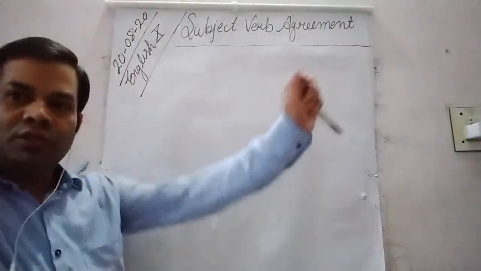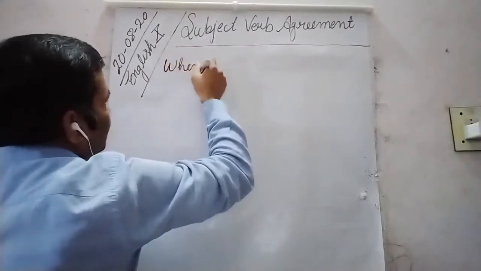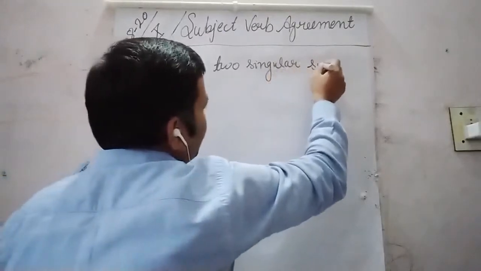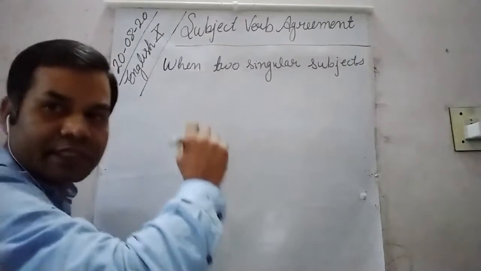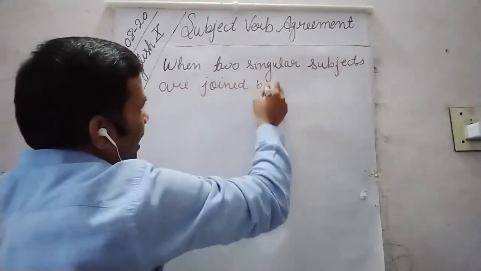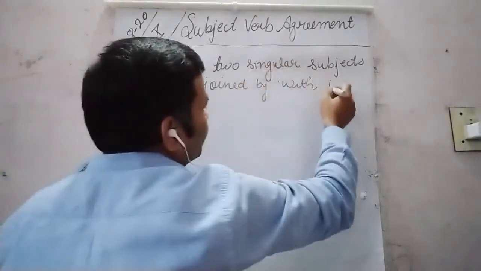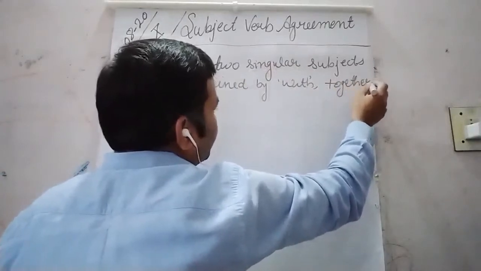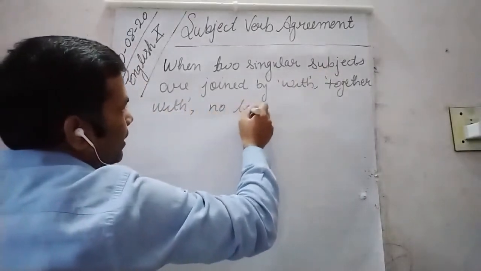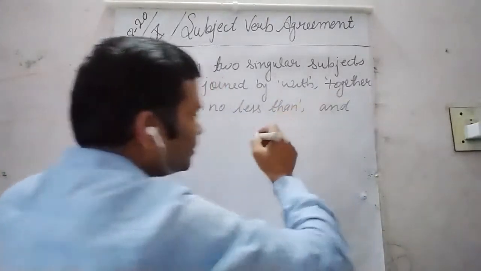Okay, let me write the next rule. Next rule says: when two singular subjects are joined or connected by with, together with, no less than and besides.